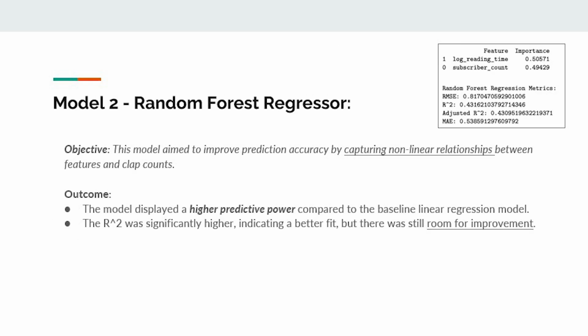This model was better equipped to handle nonlinear relationships, and as a result, it showed an improvement in predictive power, especially as it reflected in the higher R-squared score. This indicated a better fit, though we recognize that even the random forest model had its limitations in fully capturing the dynamics of engagement of a Medium article.